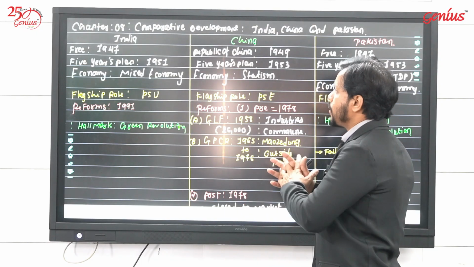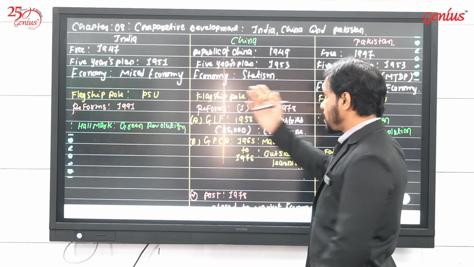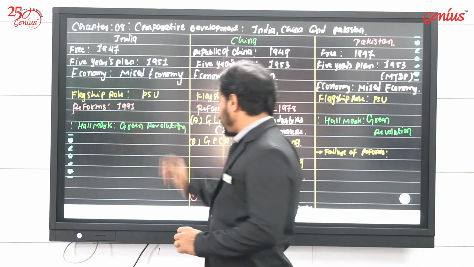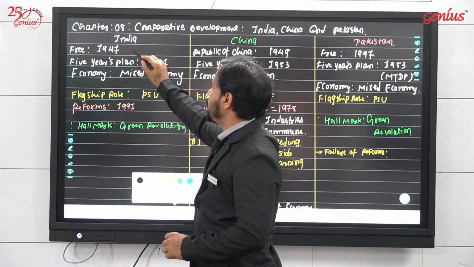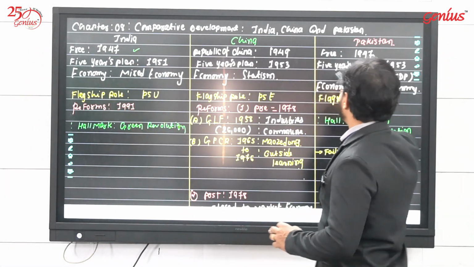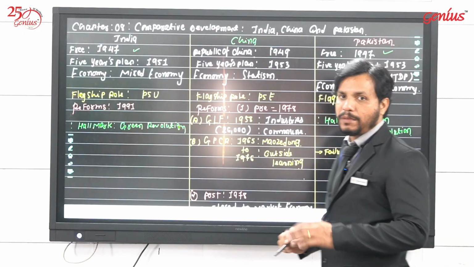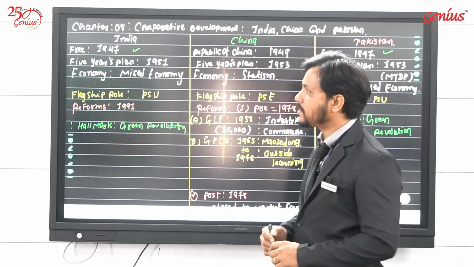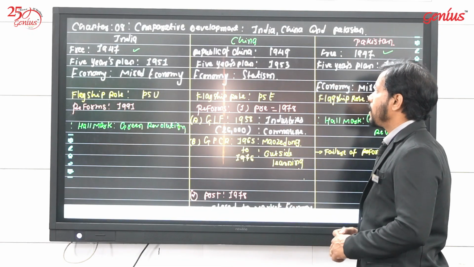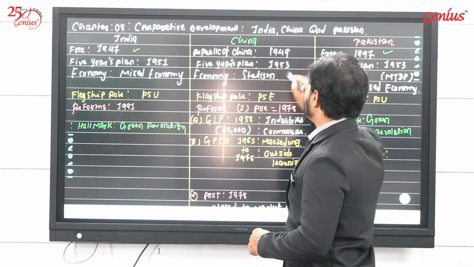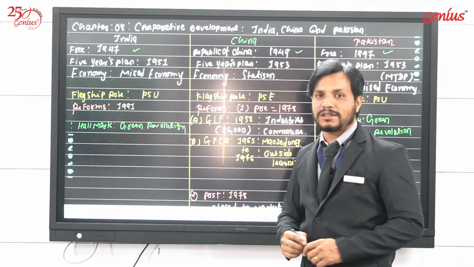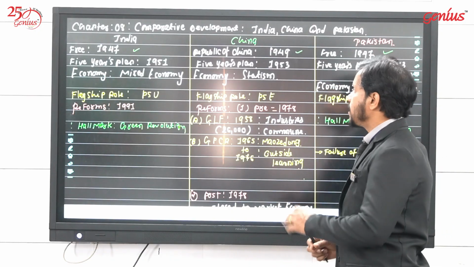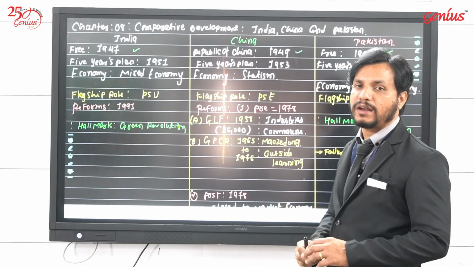Let's start. If we talk about India, China, and Pakistan, I have written a few similarities. India got free in the year 1947. Pakistan's freedom is also in the same year, 1947. This is a GK question, we all know it, but if we don't know about China, then China is not considered a democratic nation, but it was declared the Republic of China in the year 1949.